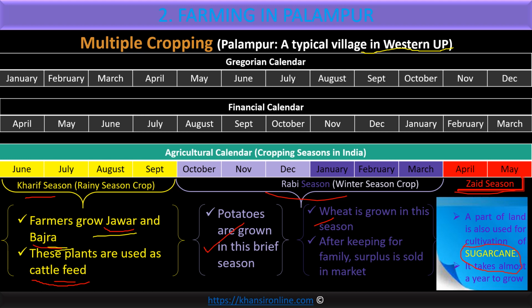Because sugarcane is such a crop which takes the entire year to be fully grown. Sugarcane takes a full year to ripen completely, so it covers all the major seasons. So, understood the agricultural seasons? I'll tell you what multiple cropping is, but first understand these three. A farmer who has good land can have three crops in the same year: in the Rabi season, wheat; in the Kharif season, jowar and bajra; and in the Zaid season, April and May, some fruits and sugarcane.